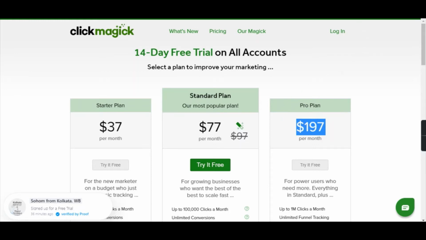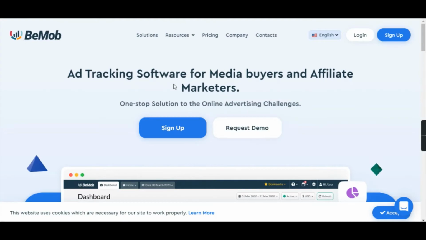Okay, and the software which I'm going to talk about is Bemob. Okay, Bemob is a tracking software. It's an ad tracking software for media buyers as well as affiliate marketers.